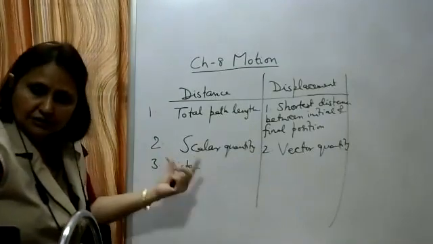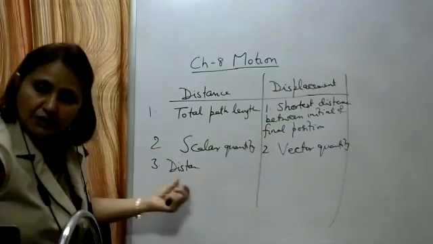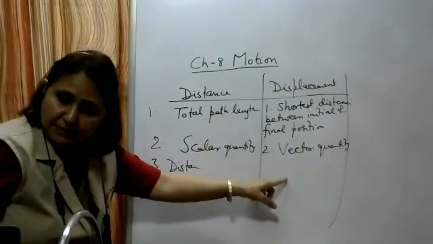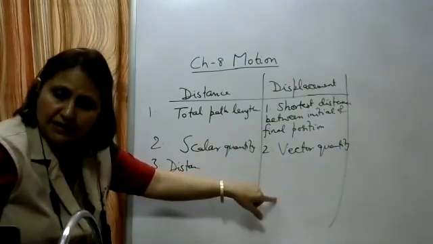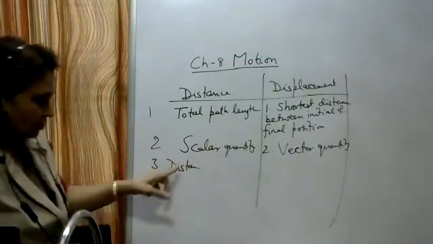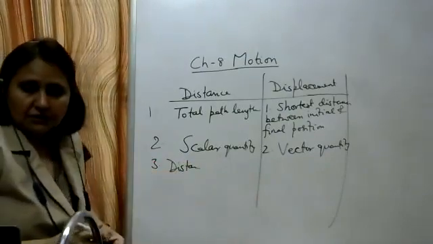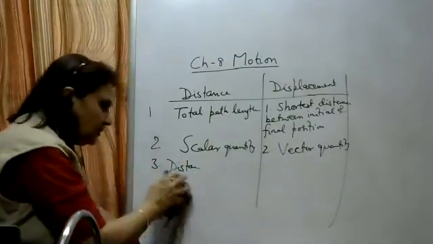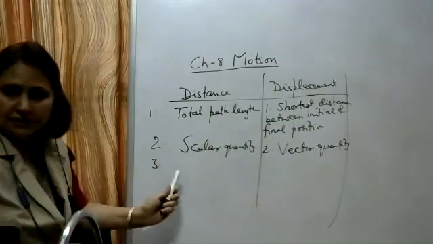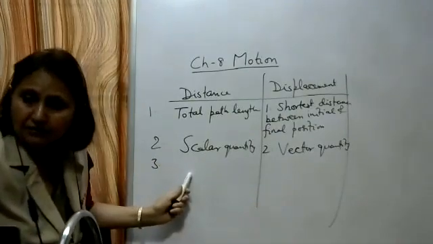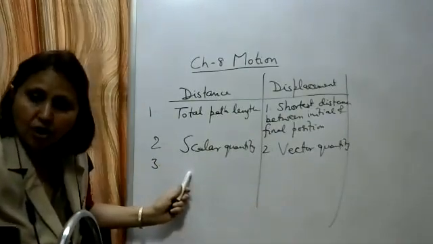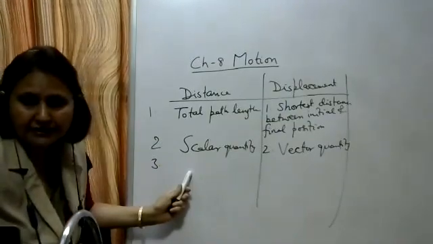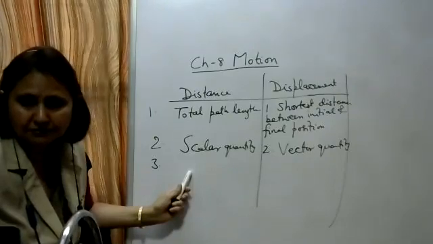So write here for distance, third difference: the distance traveled can be equal or greater than the magnitude of displacement.